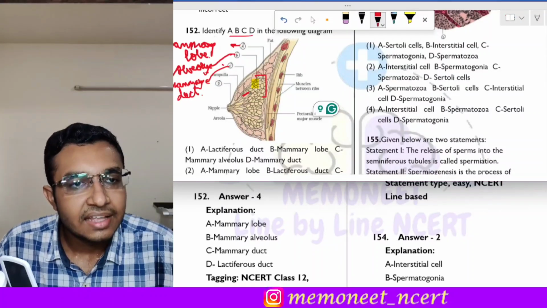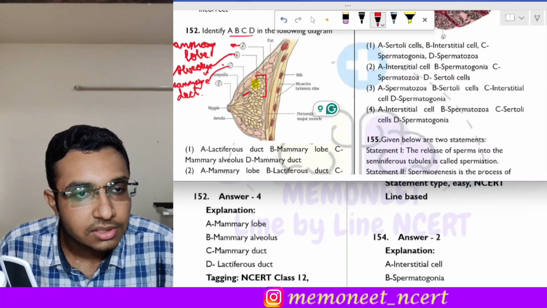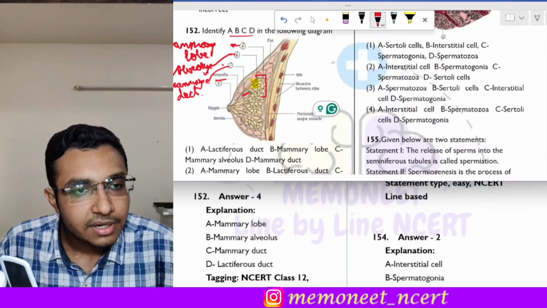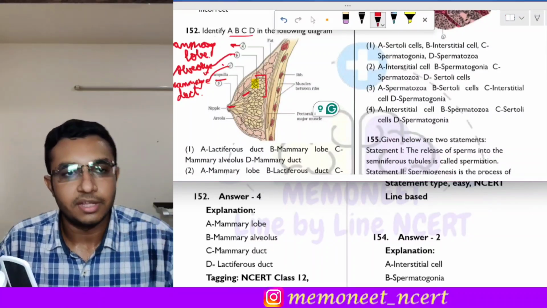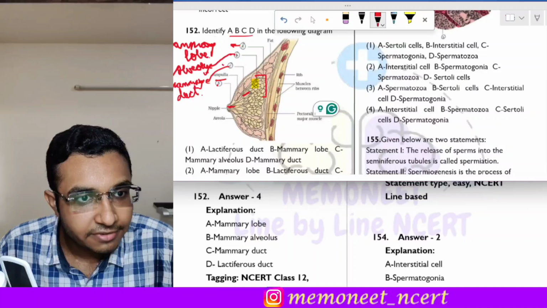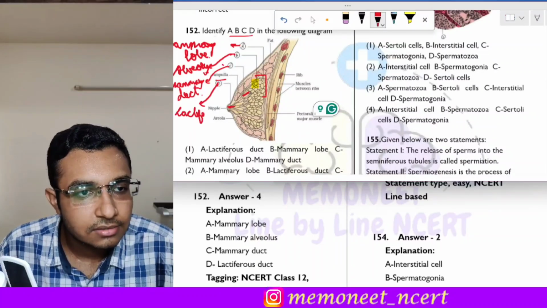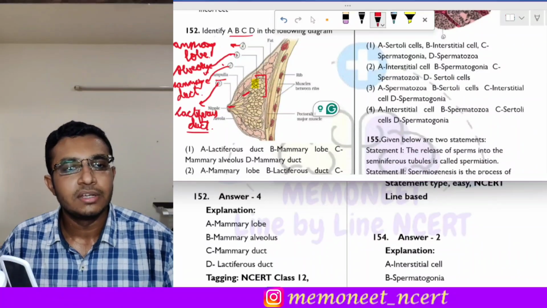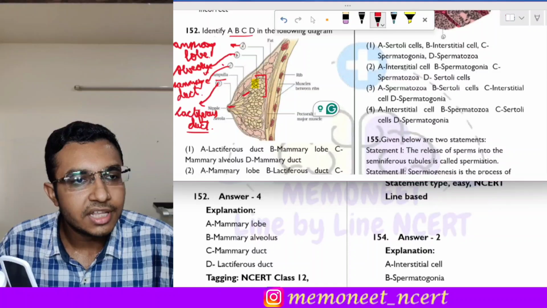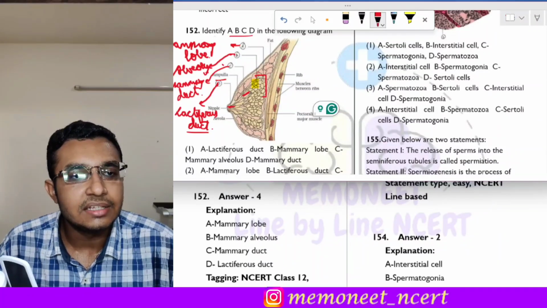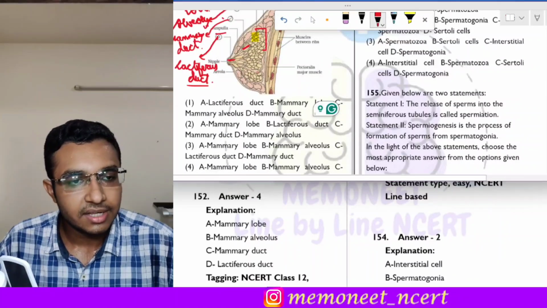Okay, then comes this swollen part. Okay, so this expanded part is called as the ampulla, and then these ducts which are formed over here. Okay, so these ducts which are found in the nipple areola complex, these ducts are called as lactiferous duct. Okay, so A is mammary lobe, then B is alveolus, then C is the mammary duct, and D is the lactiferous duct. So which is the correct labeling over here?